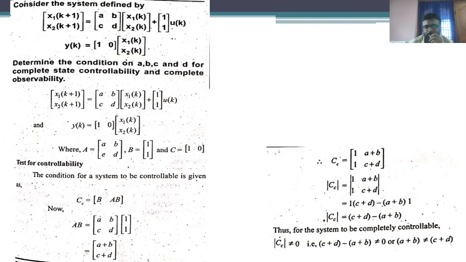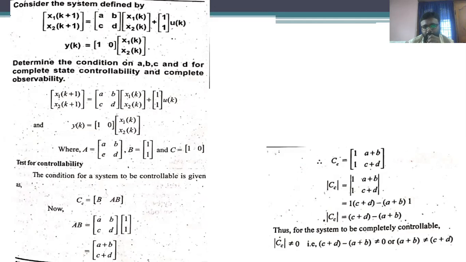So this is the condition we have developed for the system to be controllable.